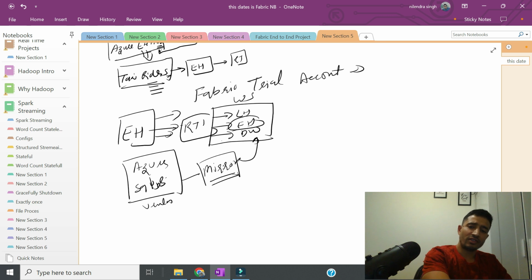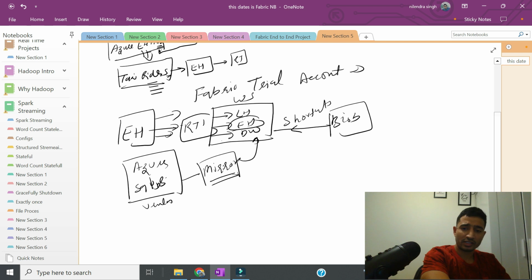And then we will be having our static files in Azure blob storage. We will be using 3 or 2 things. So first thing, we will be using shortcut, right?